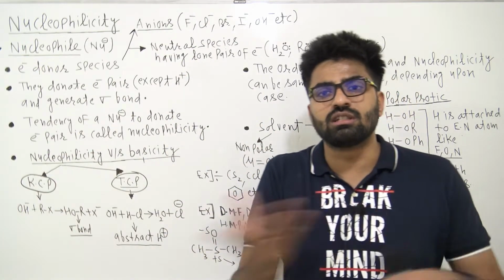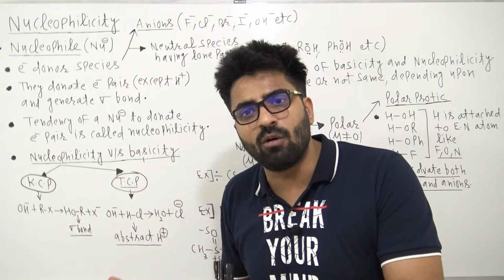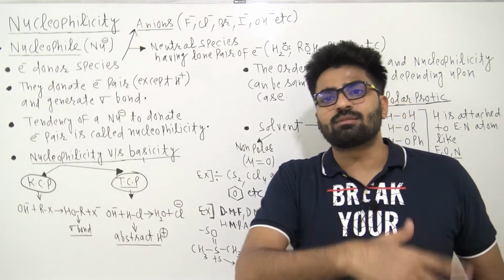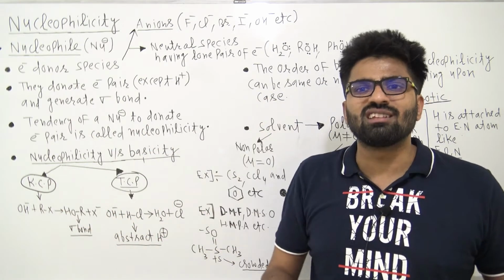Like alcohol and phenol, which is a better acid? Phenol is a better acid. What is the reason? After donating H plus, phenol will form phenoxide. After donating H plus, alcohol will form alkoxide. Phenoxide is a better one, phenoxide is resonance stabilized.